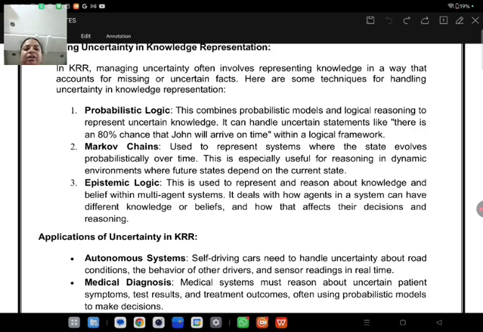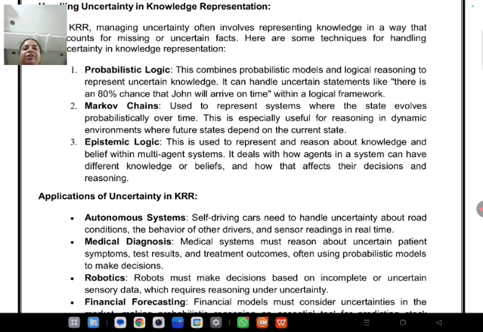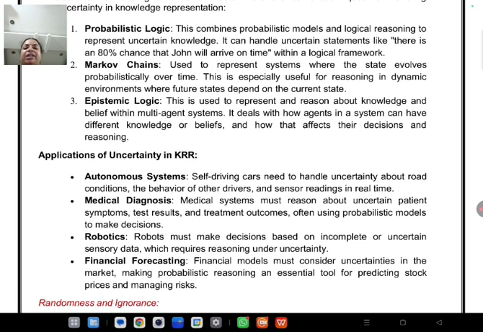Whenever we are reasoning about information, we can check whether it is true or false based on the current state and future states. Another one is epistemic logic, which is used in multi-agent systems. It checks how the agent works, how it collects knowledge from different sources, and how it takes decisions.